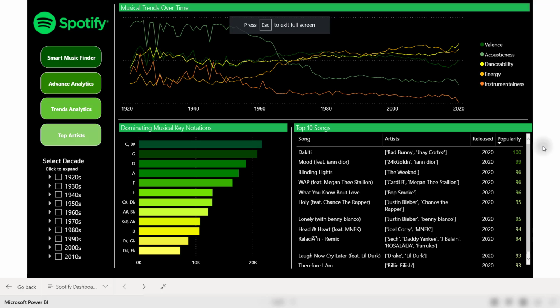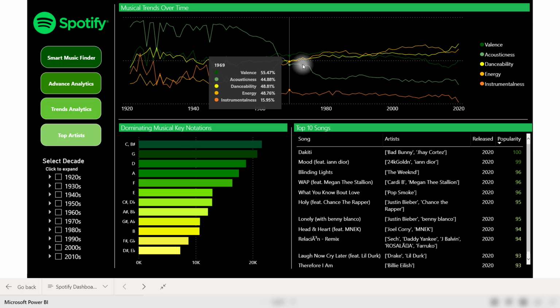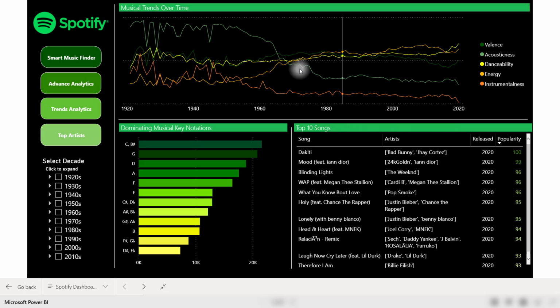Let's go ahead and open this up. So from the very beginning, you are presented with a really clean report that contrasts really nicely against the dark background. I do like this visual up top because it shows you the trends of these 5 metrics over time. So as you can see, just a quick insight is that acousticness used to be really high up until the 60s, and it starts to fall. Meanwhile, danceability seems to be on the rise. It's really cool to see the relation between those metrics.